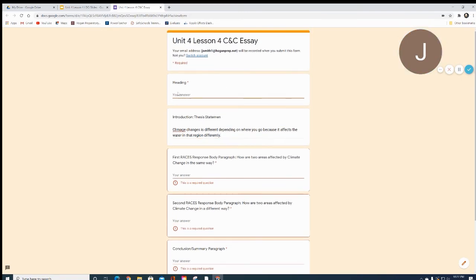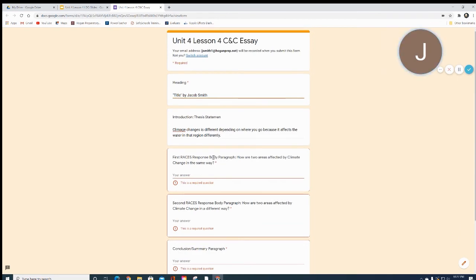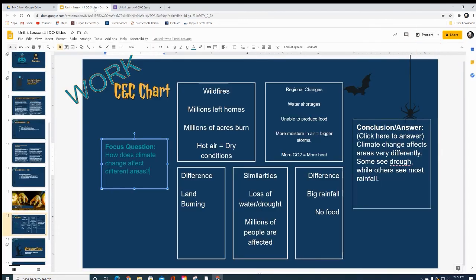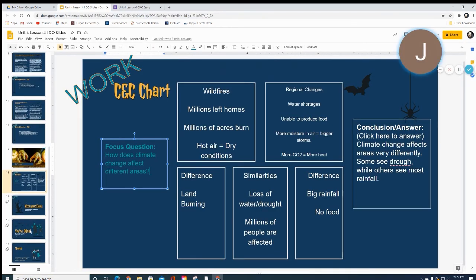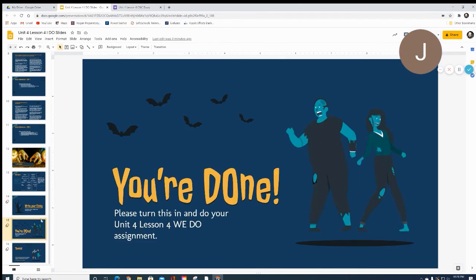Last thing you do is put a heading on it. Remember, that's your title by your name, right? And there you go. You're done, and you can submit this once you've written those 2 RACES response paragraphs. Perfectly good. And then when you're done with all of that, you've written your essay, okay, you're done.